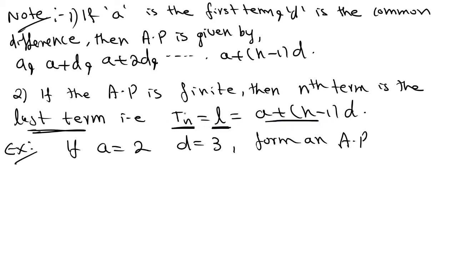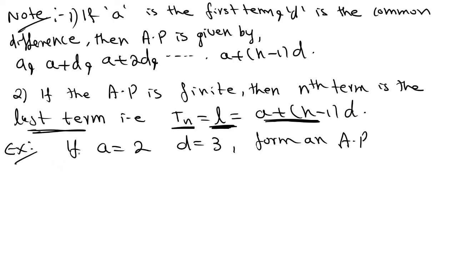We have the formula for Tn, the nth term. Nth term is nothing but a plus n minus 1 into d. If it is a finite sequence, then the nth term is nothing but the last term. Okay, you can find the last term, right? So that is equal to a plus n minus 1 into d.